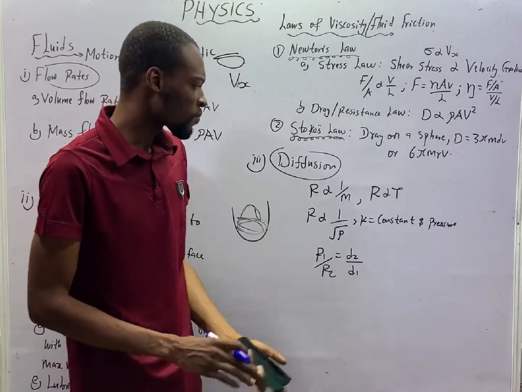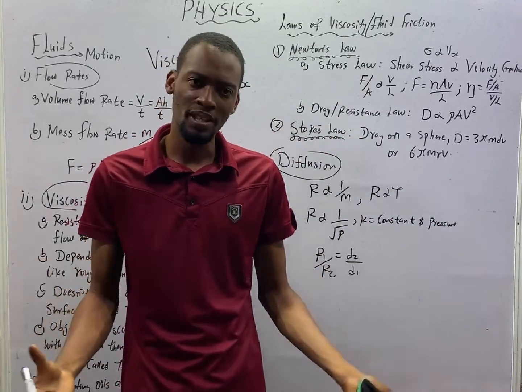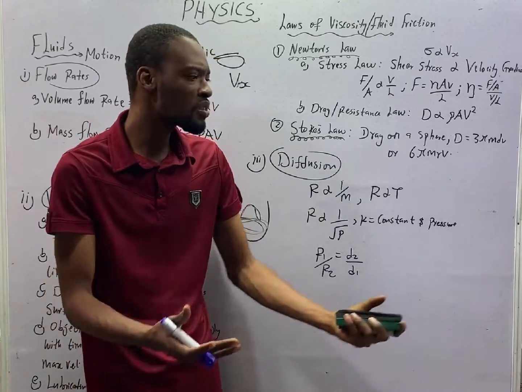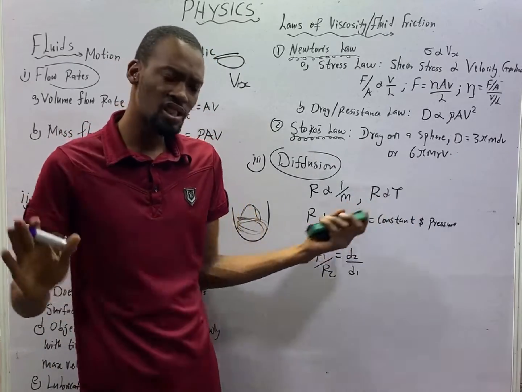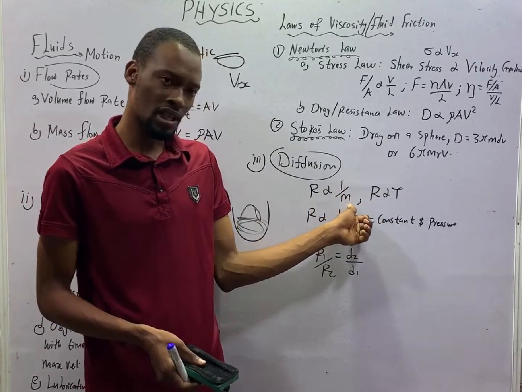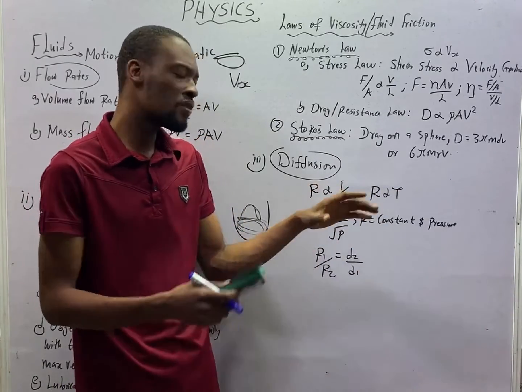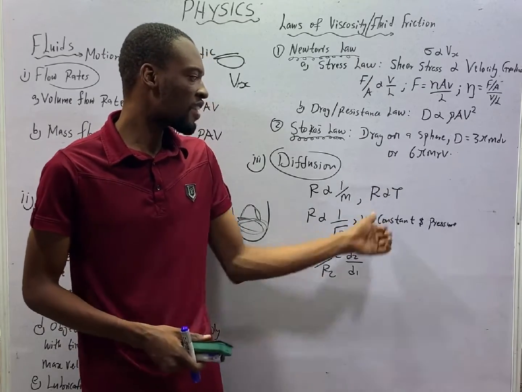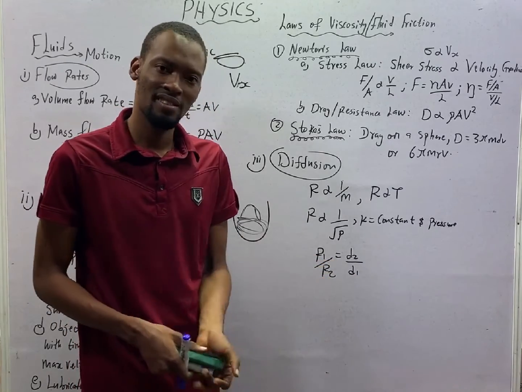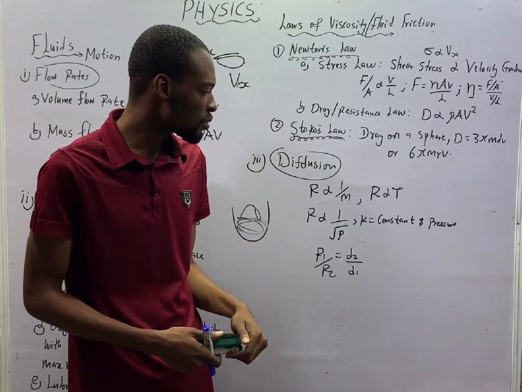Diffusion. Diffusion is simply the mixing of gases, mixing of molecules of substances, or movement of particles or substances or molecules from a region of high concentration to a region of lower concentration until it is evenly distributed. Diffusion is inversely proportional to mass. The more the mass, the lesser the rate of diffusion. The lesser the mass, the more the rate of diffusion. And diffusion is directly proportional to temperature. As temperature increases, rate of diffusion increases. As temperature drops, rate of diffusion will also drop.